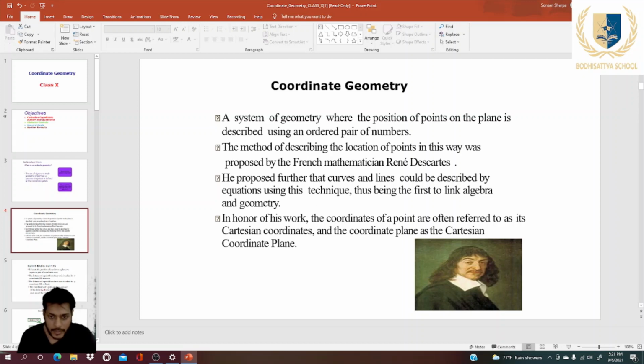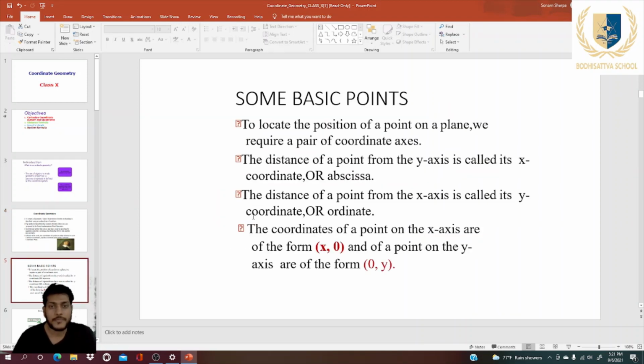So in honor of his work, the coordinates of a point are often referred to as its Cartesian coordinates and the coordinate plane as the Cartesian coordinate plane. What are Cartesian coordinates, the coordinate plane and the Cartesian coordinate plane? We will see now. Now, some basic points about coordinate axes. To locate the position of a point on a plane, we require a pair of coordinate axes. It means in coordinate geometry, if we are going to find the position, we must require coordinate axes, just like x coordinate and y coordinate.